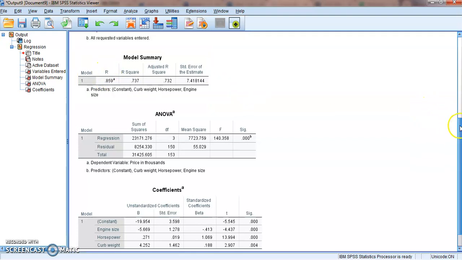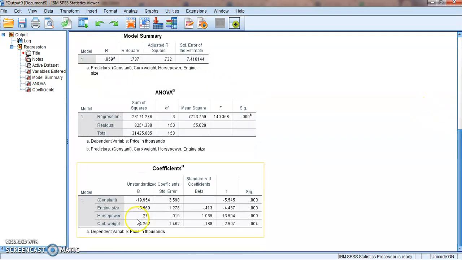What I want to draw your attention to next is down here, right? So we've got engine size, horsepower, and curb weight. All of these are the variables that we entered as predictive variables. And what this significance column tells us, keep in mind significance, 0.05, is how significant those predictors are. So basically how much they contribute to the equation and whether or not they significantly contribute to the equation, right? So in this case, engine size does, horsepower does, and curb weight does as well, right?